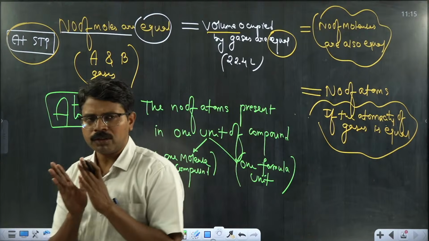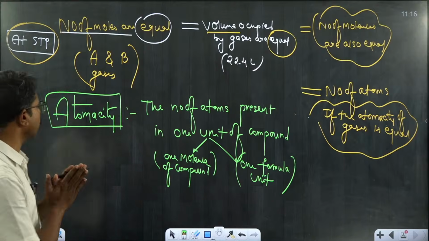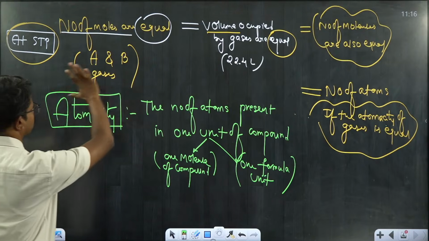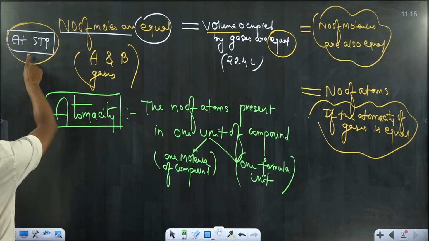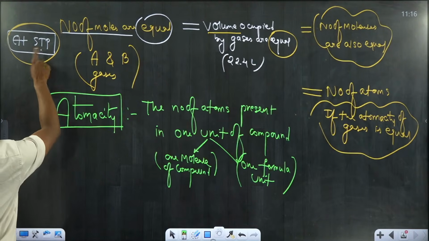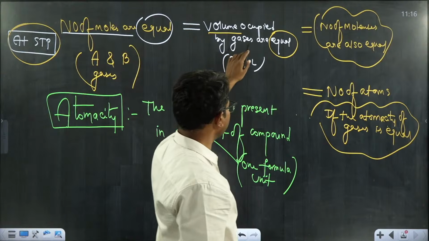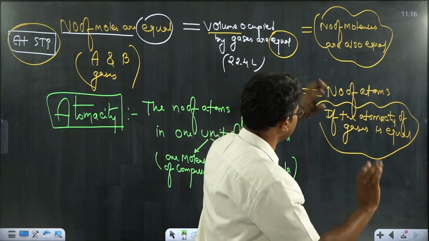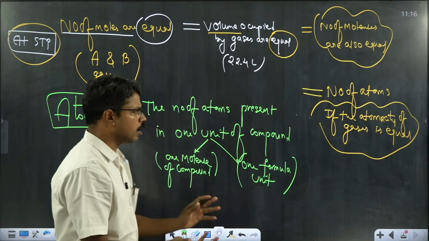Students, I was trying to say that if the number of moles are equal under STP conditions, we have to first set the conditions at STP. At STP, if the number of moles are equal, the volume occupied by the gases will definitely be equal. The number of molecules present in the sample is also equal.